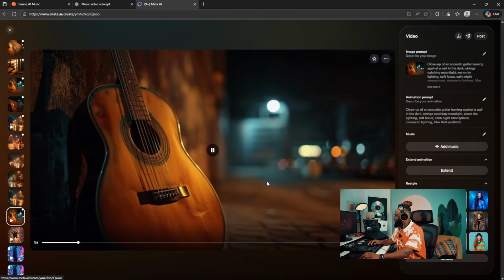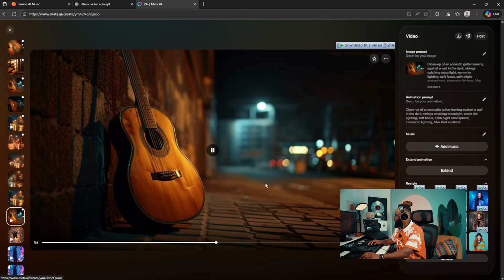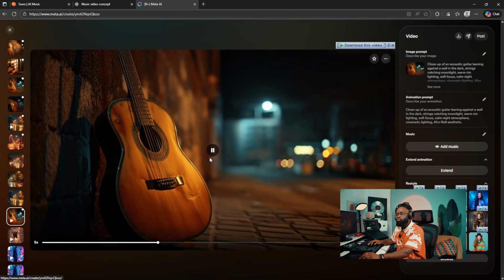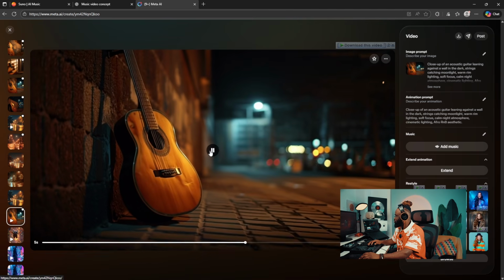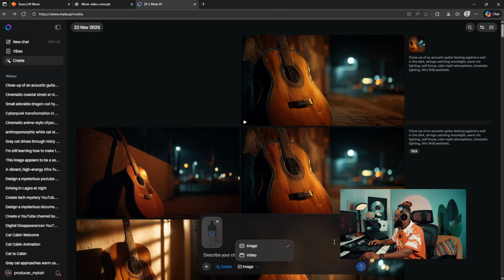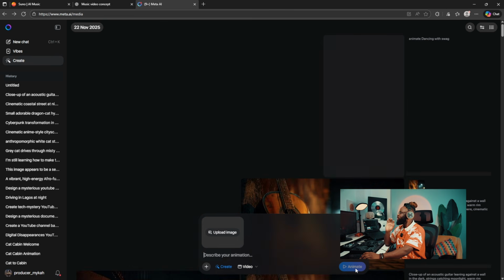So you can see we have a guitar, and all the generation can be based off the prompt you write. If you want your own image, you could also add an image. I have this image of myself that I want to change to a video with swag. I don't know what this is going to give, but let's just see what it is going to create.